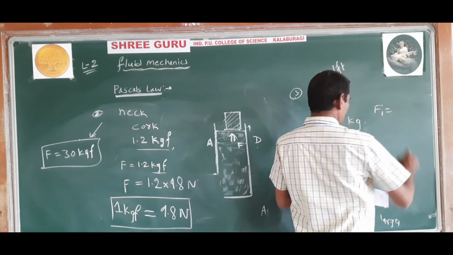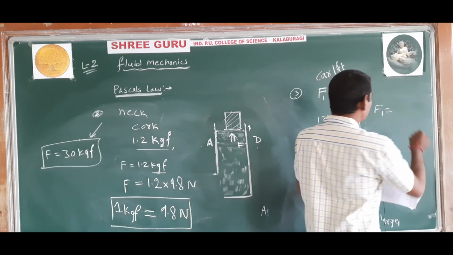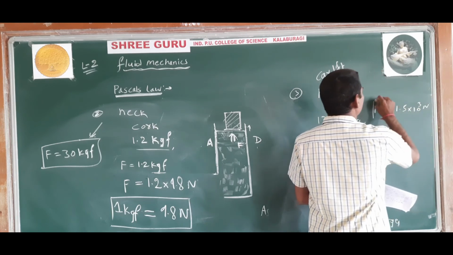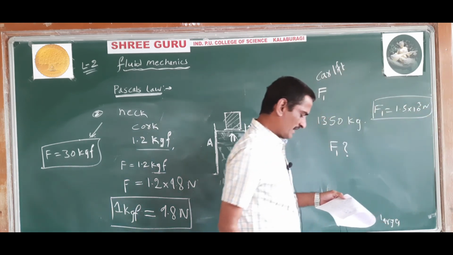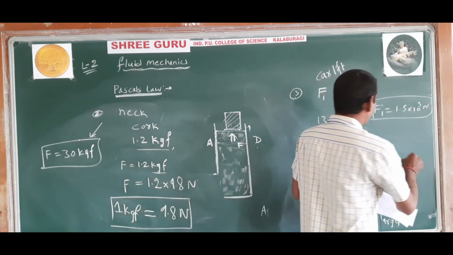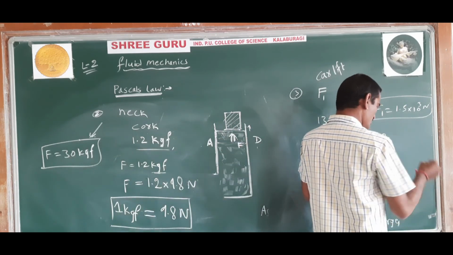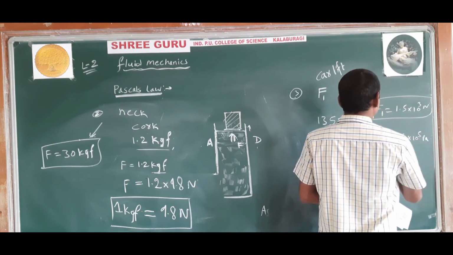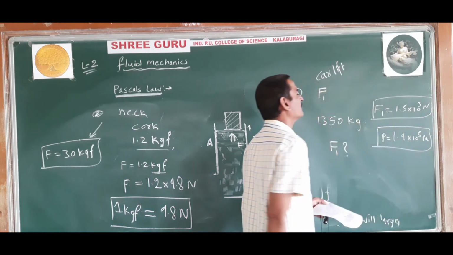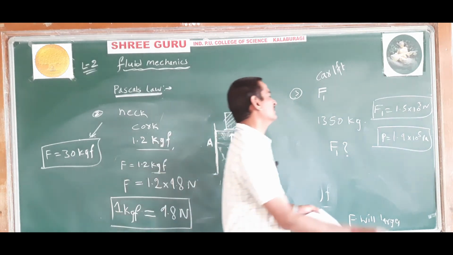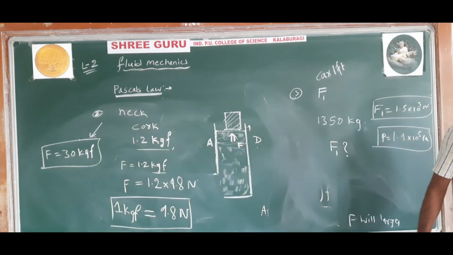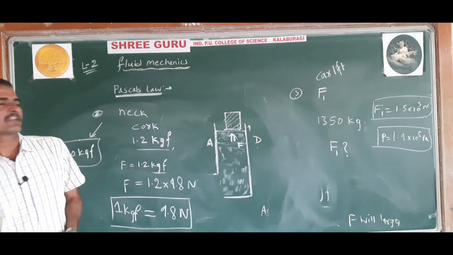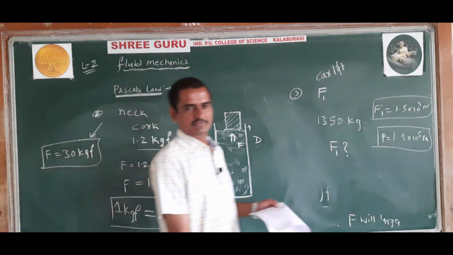F1 comes out to be 1.5 into 10 to the power 3 Newton, and the pressure P comes out to be 1.9 into 10 to the power 5 Pascal. Try to solve these numericals. Solving numericals is very important in physics.